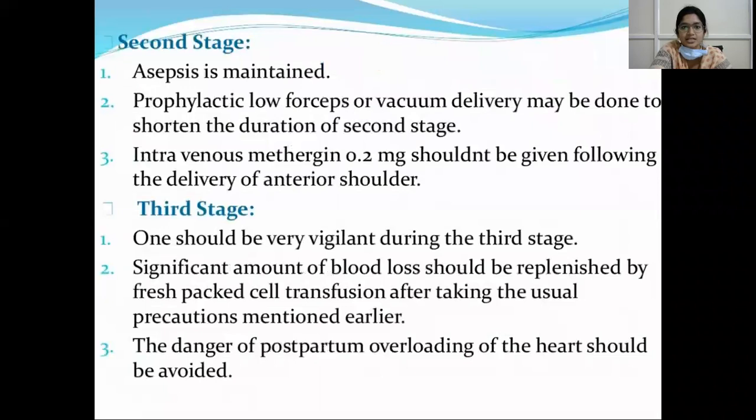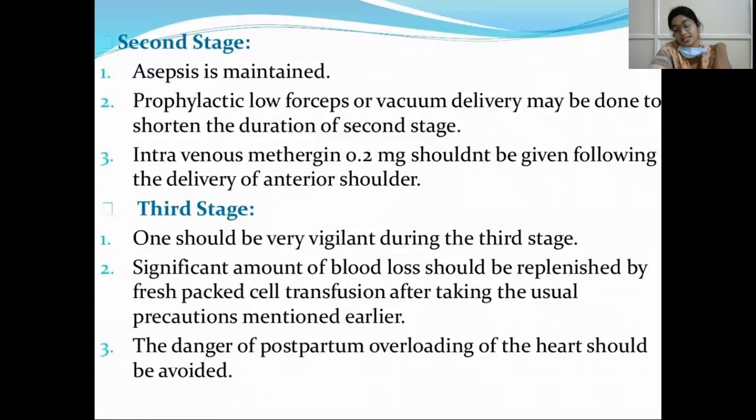So during second stage of labor, strict asepsis should be followed, and prophylactic low forceps or vacuum delivery may be done to shorten the duration of second stage of labor. So it is a question for you, it is commonly asked. Where do you cut short the second stage of labor? It is usually done in cases where heart diseases are present.